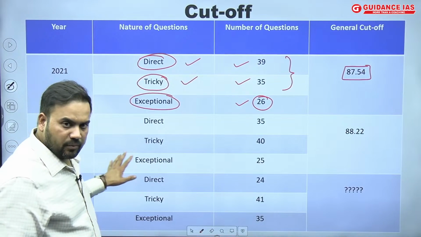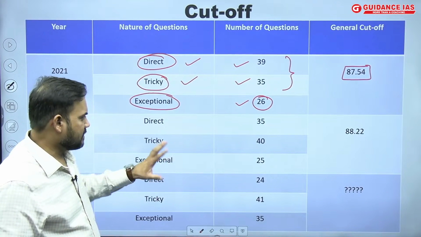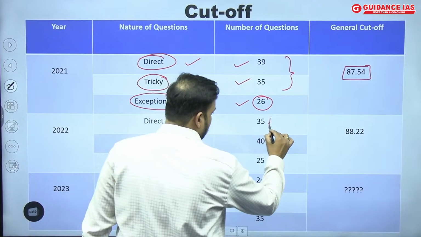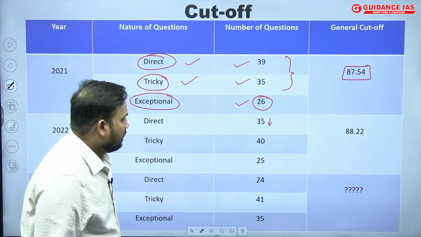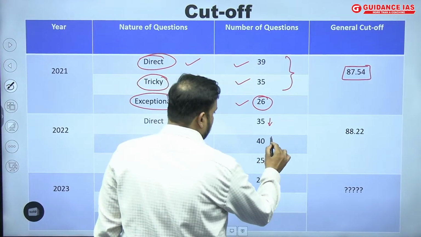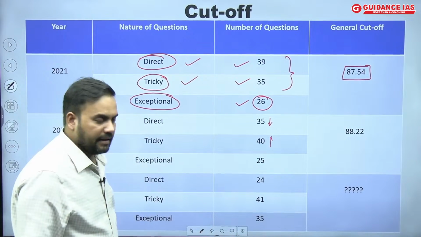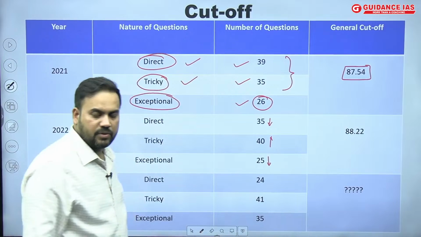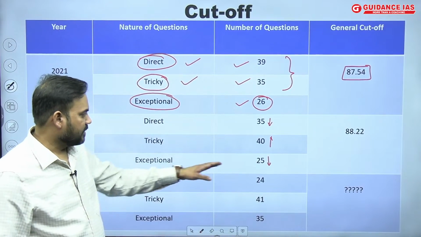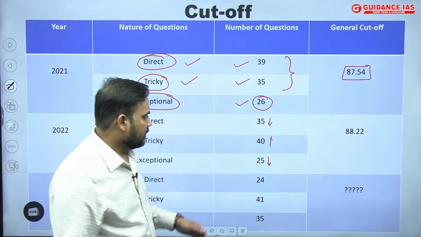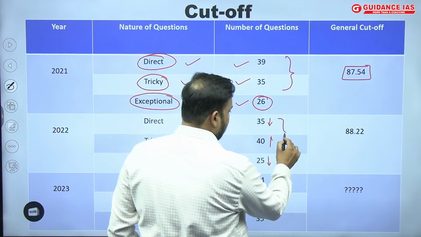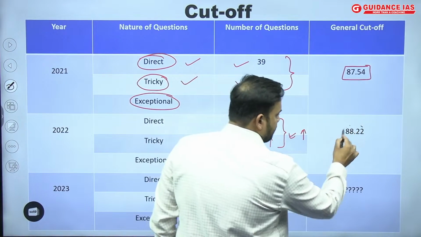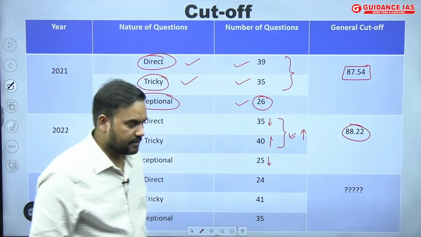Then in 2022, the ratio was on similar lines. The weightage of direct questions reduced a little bit. Tricky questions, on the other hand, increased a little bit. There was a shortfall of one question in the exceptional category. What we found is that since the overall weightage of this increased, the cutoff also increased.